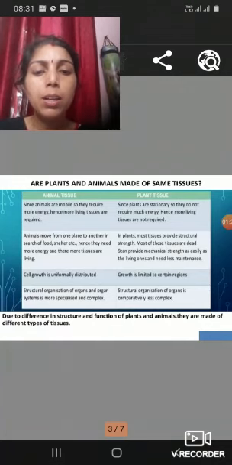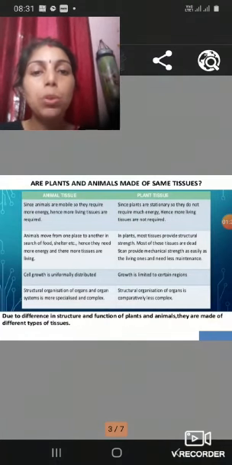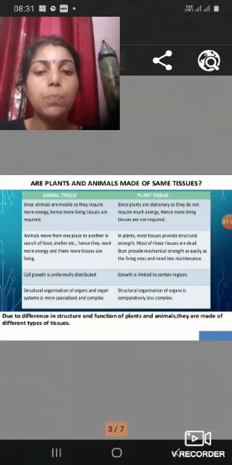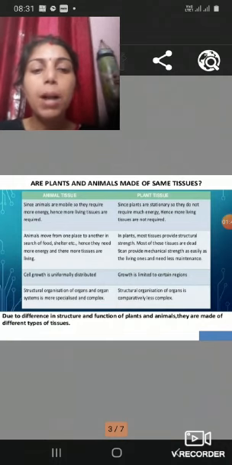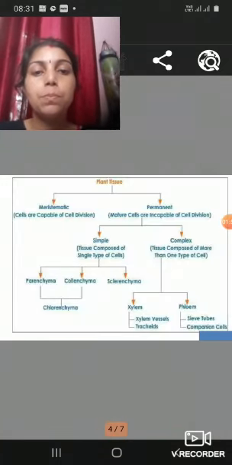Similarly, the complexity of the animal body is greater than that of plants, so plants have a less complex tissue level of organization than animal tissue. So according to structure and function, plants and animals are made up of different types of tissues. First of all, we will now start with plant tissues.